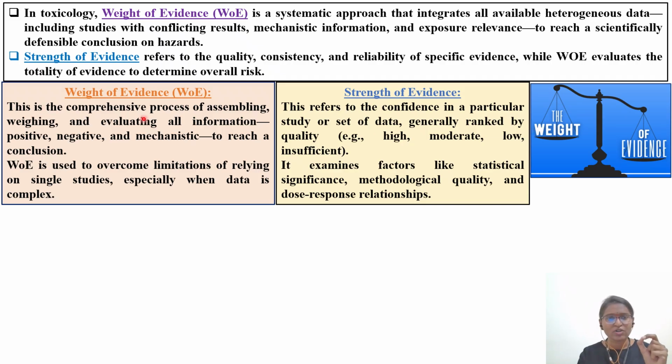Weight of evidence is a comprehensive process of assembling, weighing, and evaluating all information, positive, negative, and mechanistic, including the mechanism of toxicity, to reach a conclusion. Weight of evidence is used to overcome limitations of relying on a single study. We are not depending on a single study. In a single study, certain times there might be some bias, especially when the data is complex.